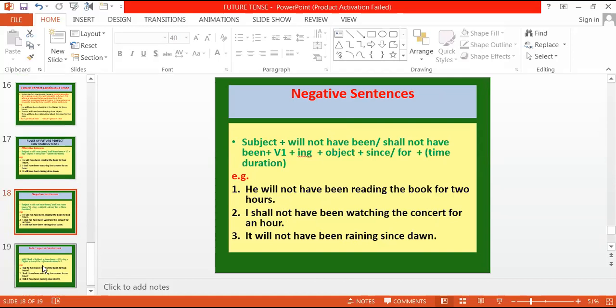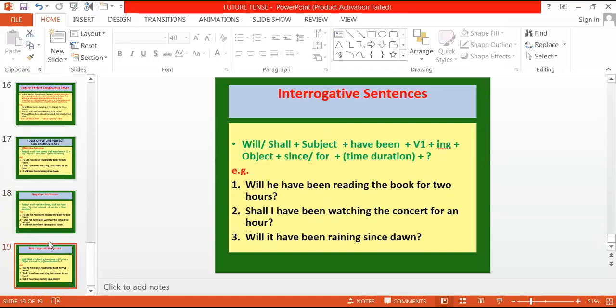Right? And again, the last is interrogative. How to frame interrogative? Will or shall आ जाएंगे पहले. Subject के पहले we will place will and shall before the subject, and rest of the rule remains the same. Will he have been reading the book for 2 hours? Shall I have been watching the concert for an hour? Or will it have been raining since dawn? So time reference दिया होता है.